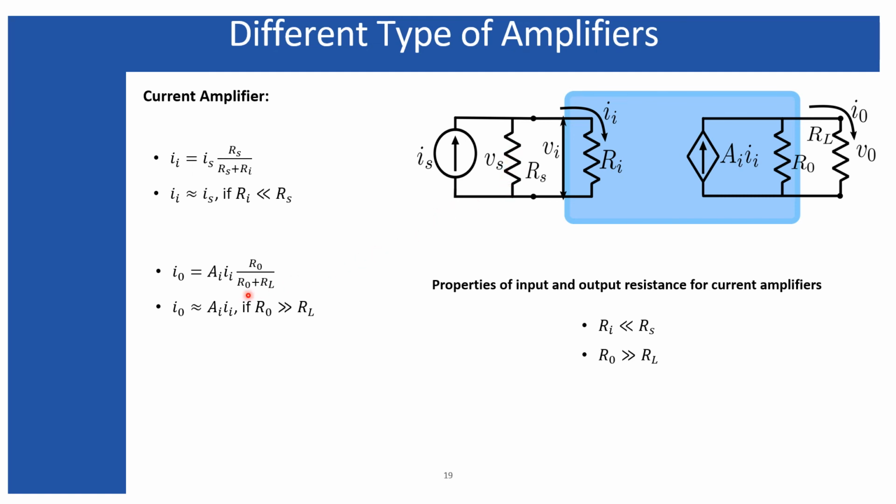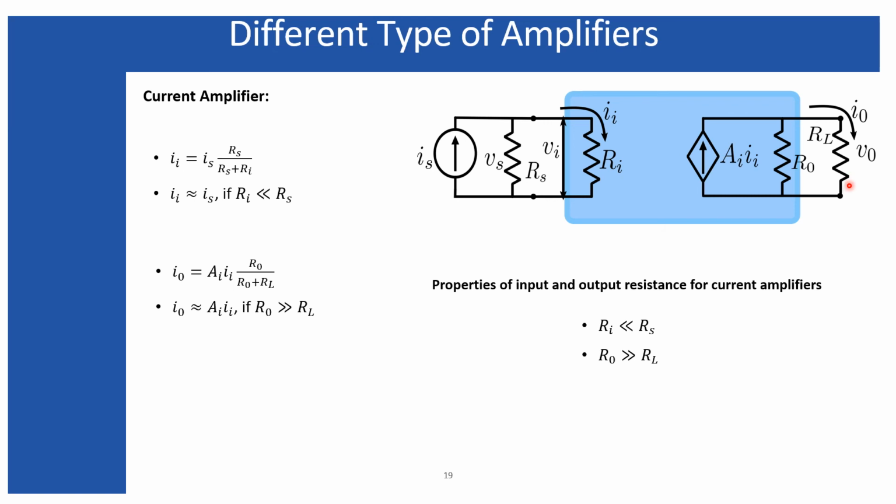For the output impedance, we can find the output current using the current divider rule also. We are using this amplifier to drive the load by this amplified current, so we should expect the entire amplified current to pass through the load impedance.